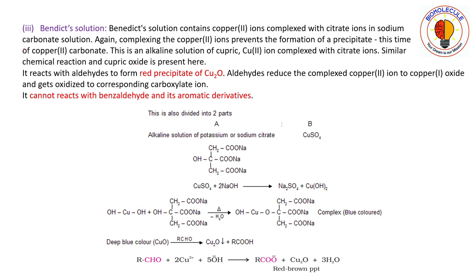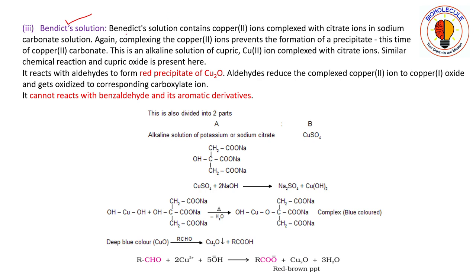Now Benedict's solution. Benedict's solution and Fehling's solution contain the same ion, that is the copper 2 plus ion. Here the principle is the same, that is, copper 2 plus ions will get reduced to copper 1 plus ions. The exception is that in Benedict's solution we are using different molecules to complex with the copper 2 ion.